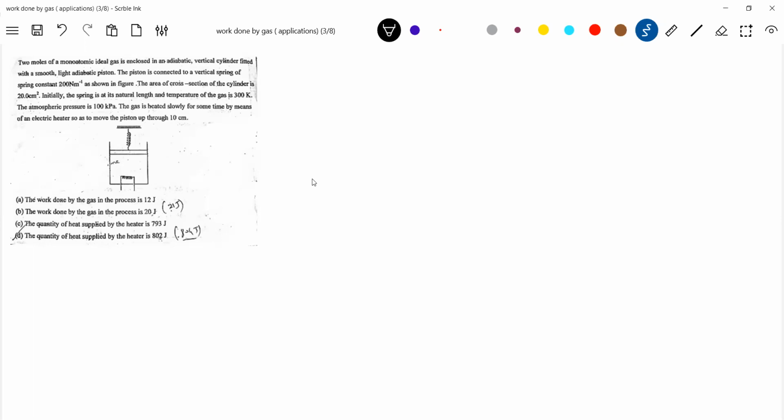Okay, draw the diagram. Immediately draw the diagram, so that once you get the diagram, you can get into the discussion.